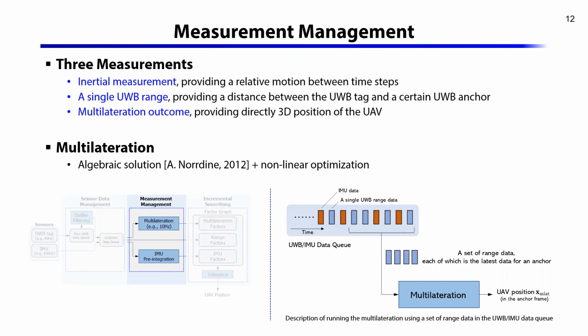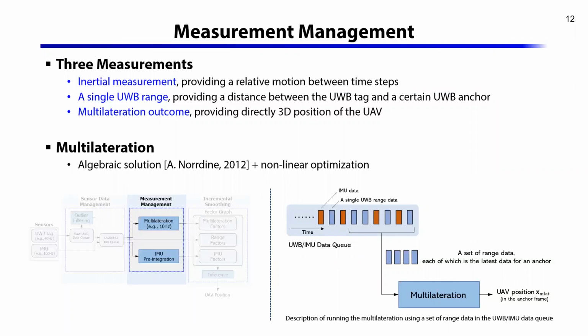This is about the measurement management part. From the sensor data in the UWB and IMU data queue, measurements are basically generated by inertial measurement, providing a relative motion between time steps, and single UWB ranges, providing a distance between the UWB tag and a certain UWB anchor. Moreover, in our work, multilateration outcomes are also used as a measurement.